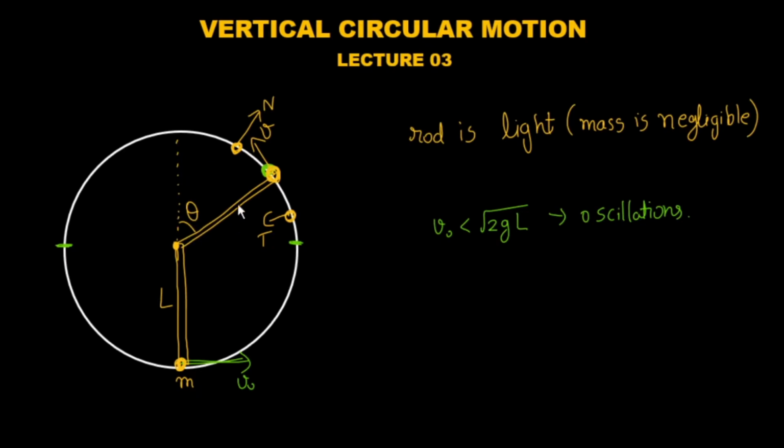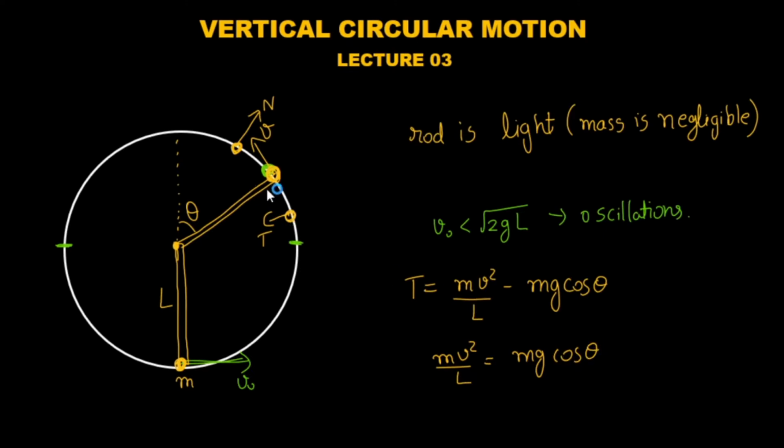So at what angle will that happen? We have already calculated in the previous video that the tension is given by mv square by L minus mg cos theta. When will this tension become zero? This tension becomes zero when mv square by L is equal to mg cos theta.